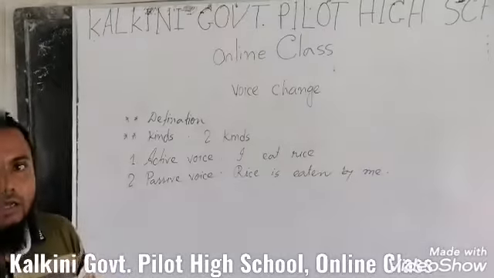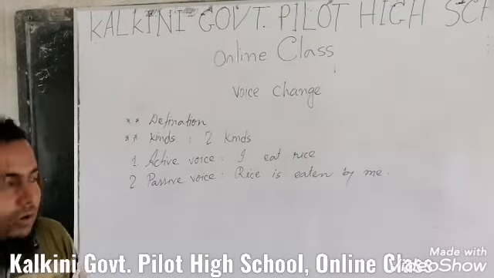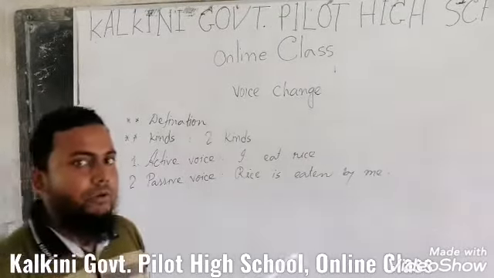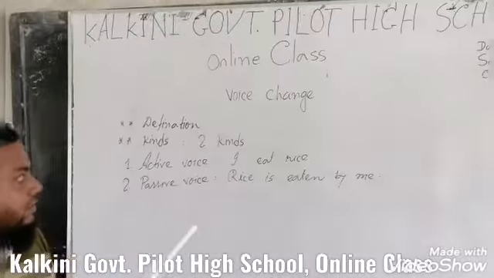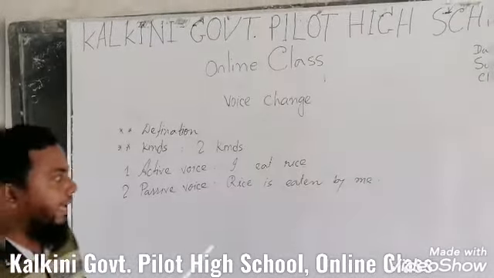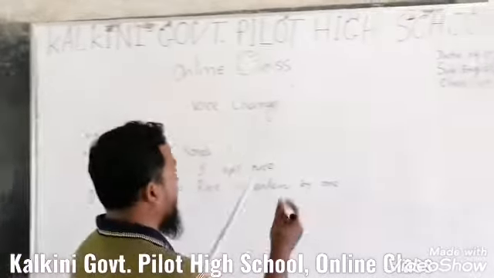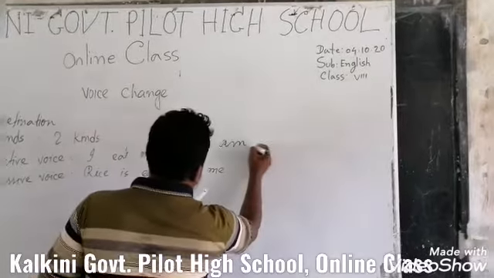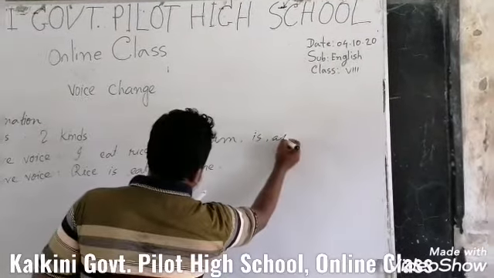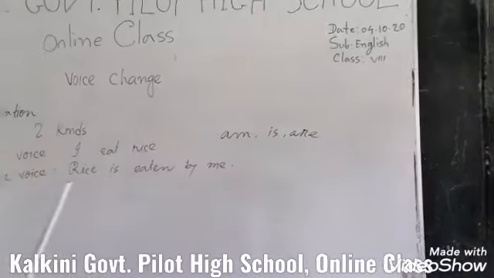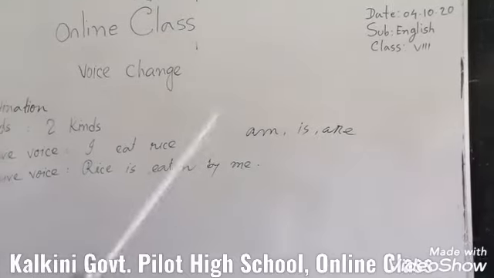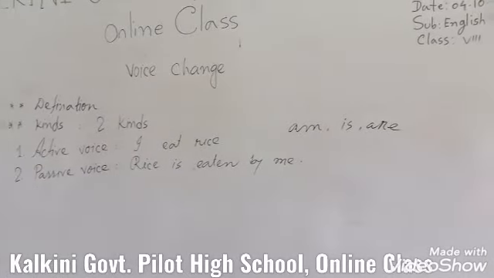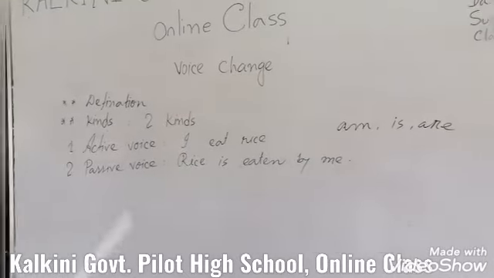So what are the auxiliary verbs of present indefinite tense? The present indefinite tense auxiliary verbs are am, is, are. There are three auxiliary verbs for present indefinite tense, but we have to choose one.